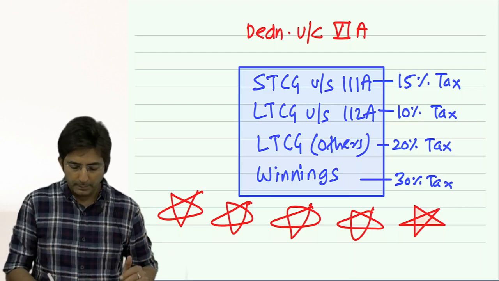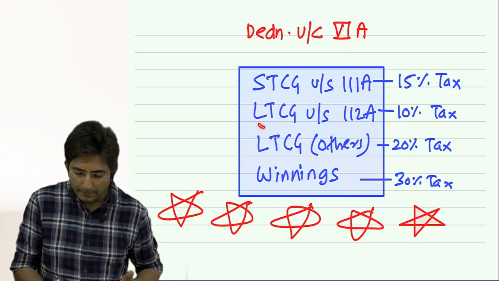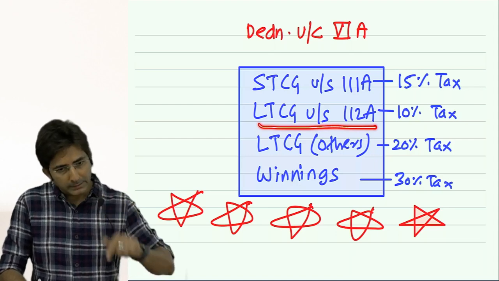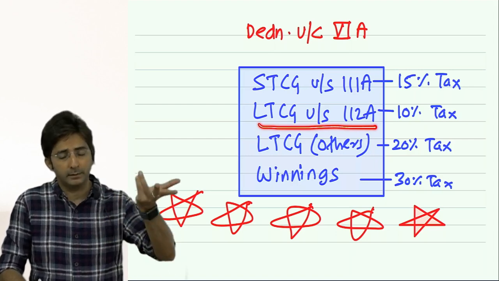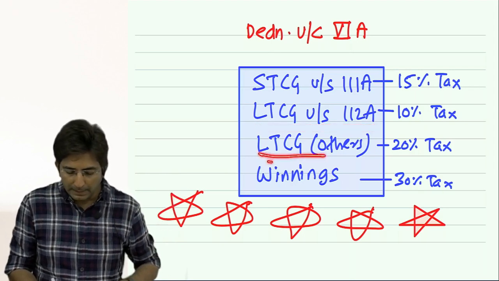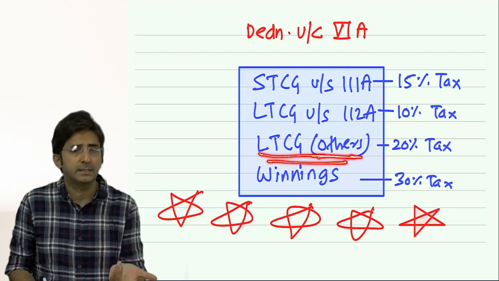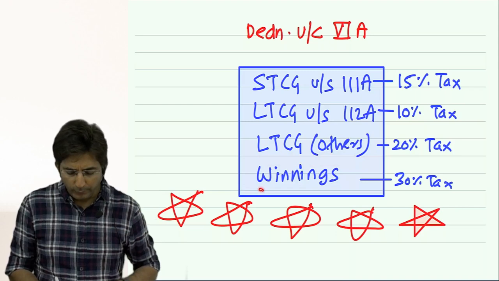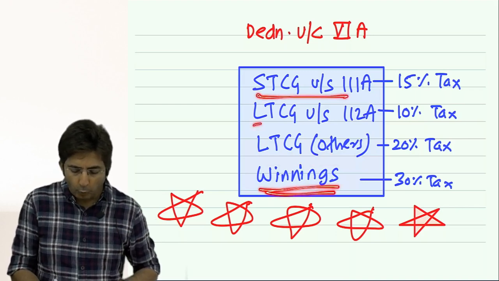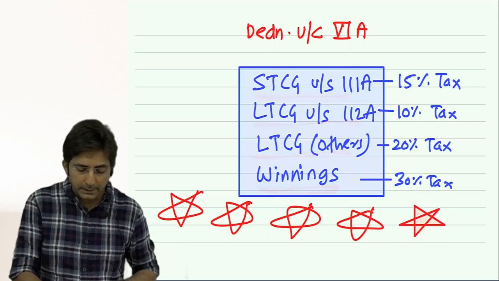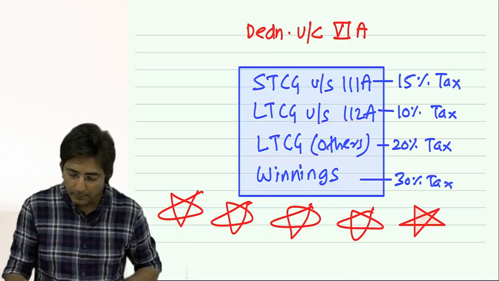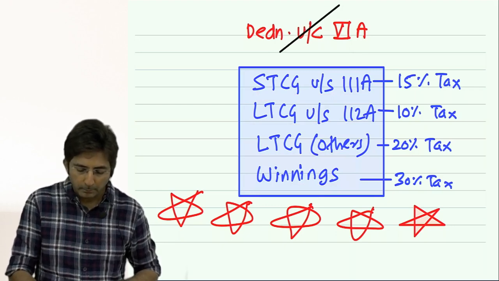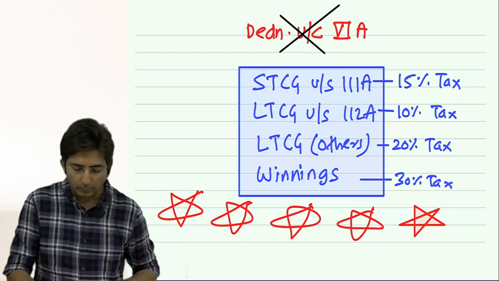And what is long-term capital gains under section 112A? It is sale of equity shares only, but sale after 1 year. Then this is long-term capital gains. Others means other than shares. It can be gold, silver, jewelry, etc. And winnings. These are the 4 incomes for which chapter 6A is not allowed. See here, I am putting a cross mark because chapter 6A is not allowed.